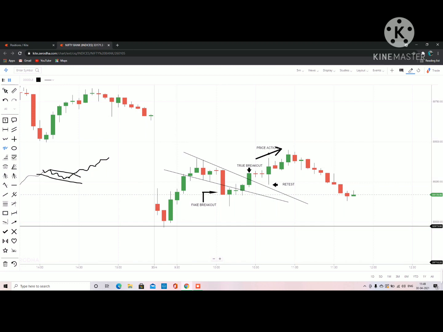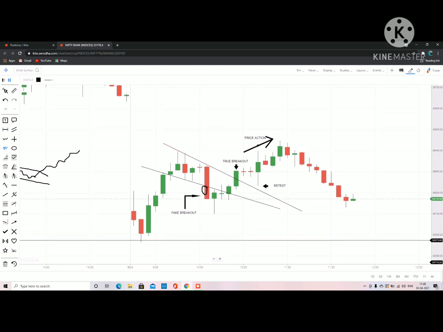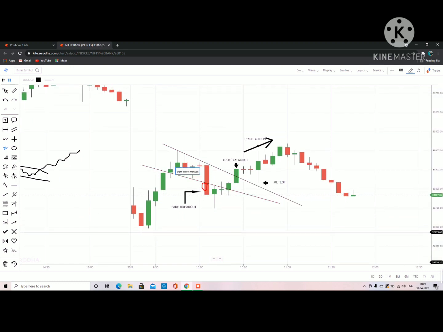And here you can see that this wedge pattern broke down, I mean broke downside. At that time I was thinking of changing my mind and going for the downside view. Then I realized that I have seen many times that when a wedge pattern breaks from its middle position, it's always a false breakdown or breakout. Okay, a fake breakout or breakdown.